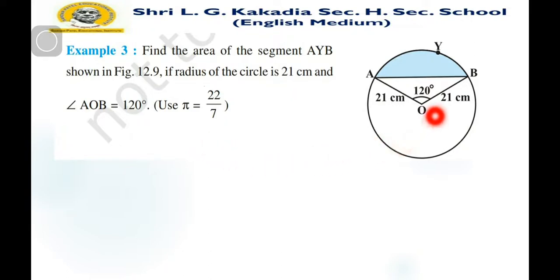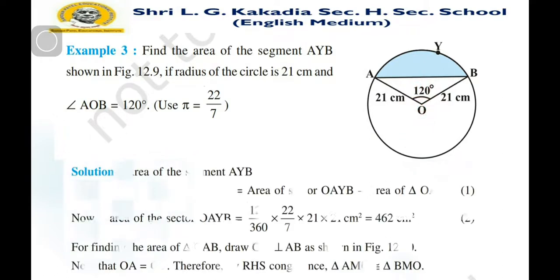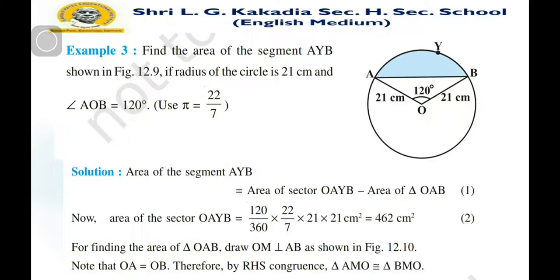First we want to find the length of the chord, because we want to find the altitude on this chord AB. So just we can find the area of this triangle. For that, we draw a perpendicular passing through the center.